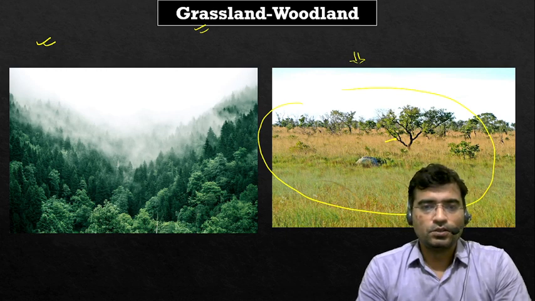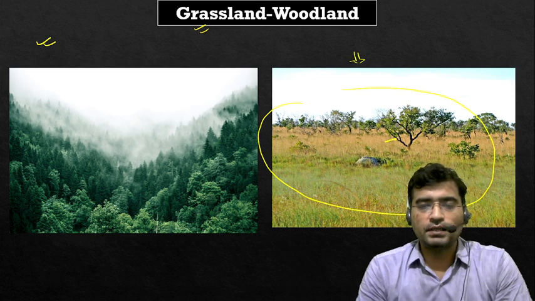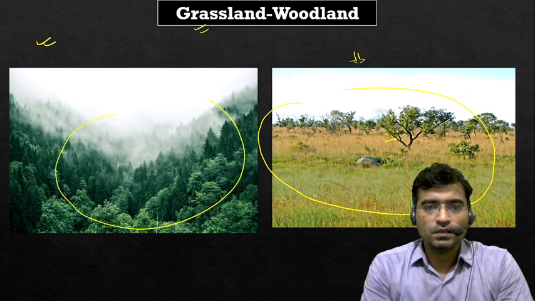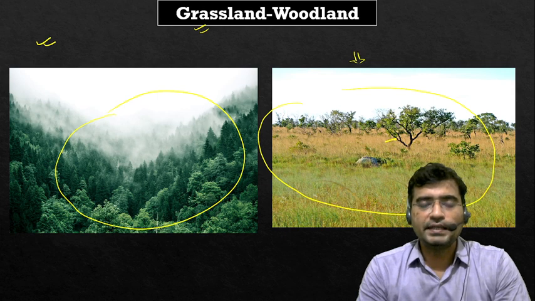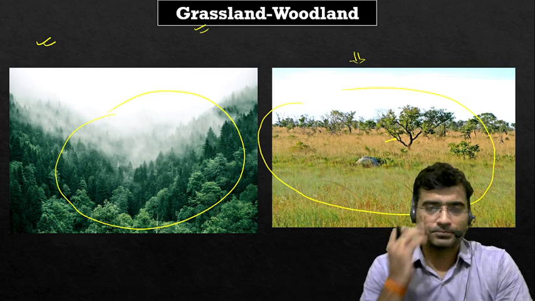The grassland that falls in the tropical regions between the Tropic of Cancer and Tropic of Capricorn is called tropical grassland, while beyond this latitude, the grasslands are called temperate grassland. As far as woodland is concerned, woodland refers to a vast open area dominated by very tall trees. Such an area can be identified very clearly by visualizing both these pictures.